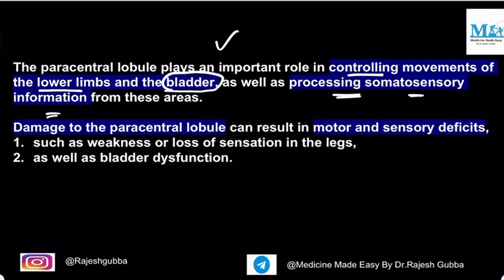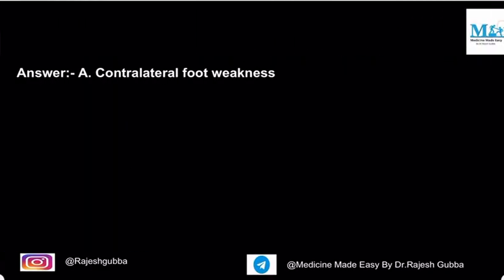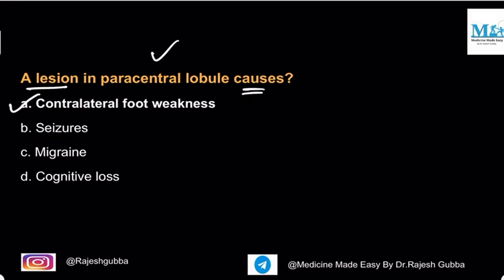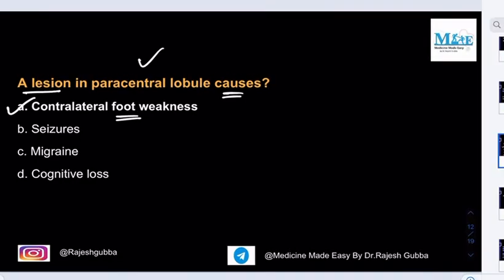Now, whenever there is damage to this paracentral lobule, there are motor as well as sensory deficits. What will be that motor deficit? Such as weakness or loss of sensation in the legs. That is one point. There is also bladder dysfunction, where the individual will have urinary incontinence. So if you go back to the question, what is the answer now? The answer will be contralateral foot weakness. And if there is bladder incontinence, that would also be the answer, right? So that is about your paracentral lobule, which is supplied by the anterior cerebral artery.